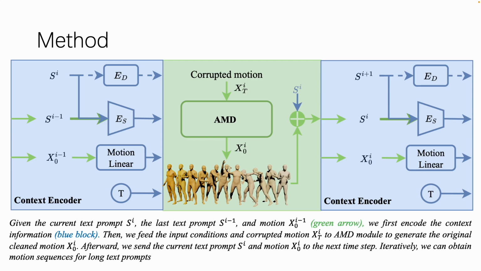Specifically, given the current text prompt, the last text prompt, and the last motion, green arrow, we first encode the context information, blue block. Then, we feed the input conditions and corrupted motion to the AMD module to generate the original cleaned motion. Afterward, we send the current text prompt and motion to the next time step. Iteratively, we can obtain motion sequences for long text prompts.